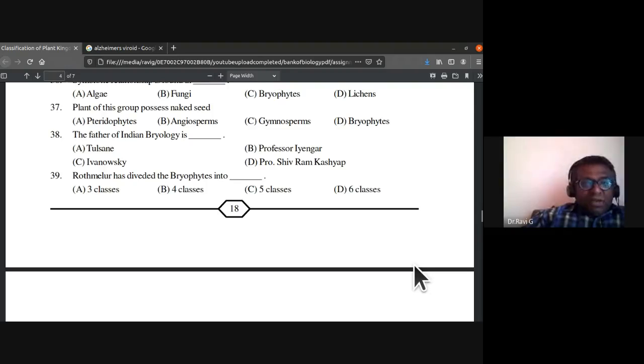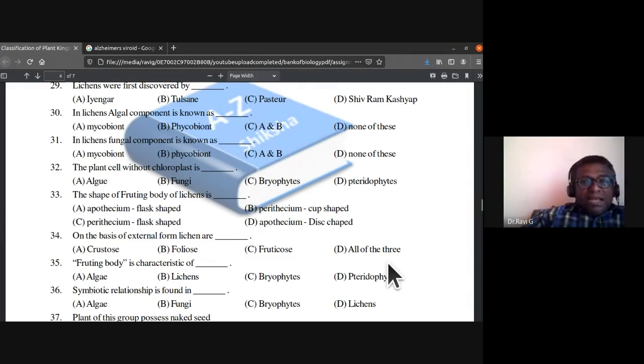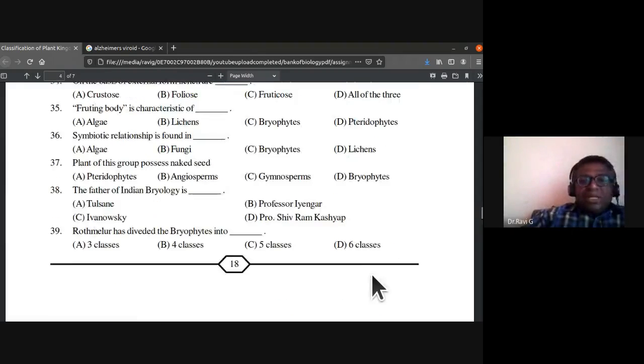Tulsen, we had given him for the lichens, were first discovered by Tulsen. We had told about Ivanovsky discovered viruses. Professor O.P. Iyengar is the father of algology or phycology.